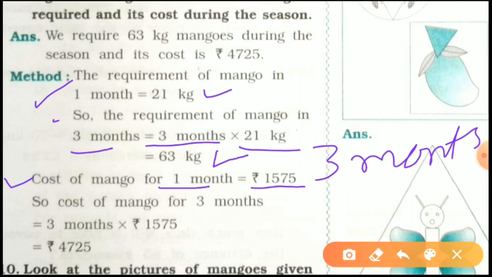So the cost of mango for 3 months will be 3 multiplied by 1575 rupees, which is 4725 rupees. So within 3 months we require 63 kilograms of mangoes during the season, and its cost is 4725 rupees.